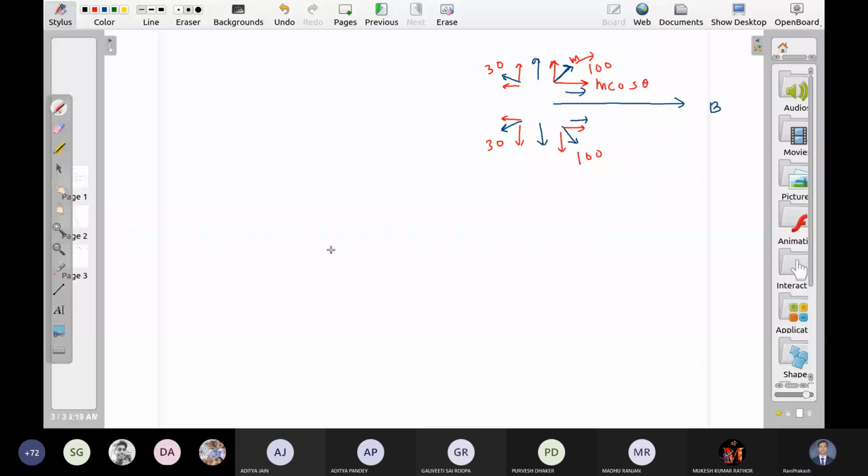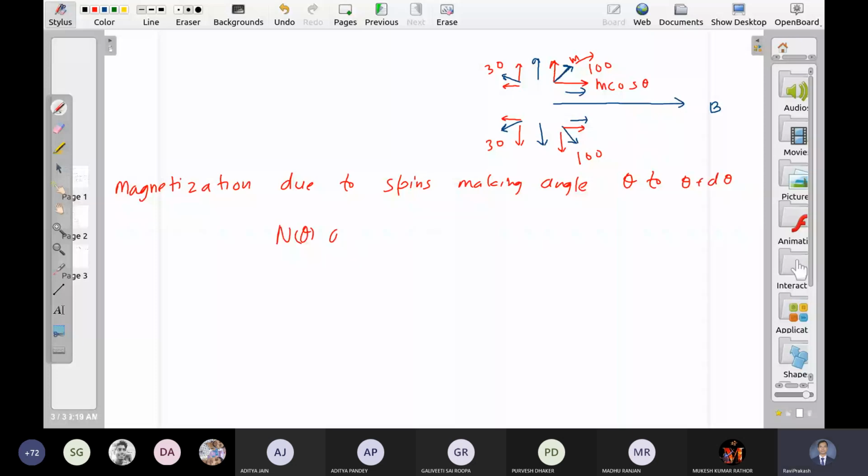So the magnetization due to spins making angle theta to theta plus d theta: how many spins are there like that? n theta d theta. How much is each contributing to the magnetization? Each one is contributing m cos theta.